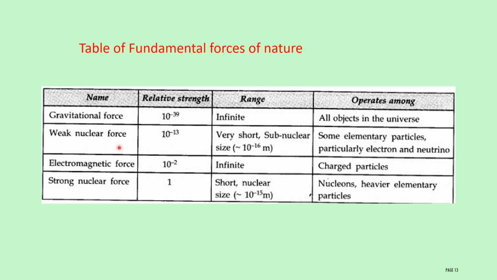Second one, weak nuclear force. Relative strength 10^-13. Range: very short, subnuclear size, 10^-16 meter. It releases beta decay particles. It emits electrons and neutrinos, and it operates among some elementary particles, particularly electron and neutrino. Already I told you this weak nuclear force is produced when beta decay happens. This beta decay involves the emission of an electron and also a neutrino.